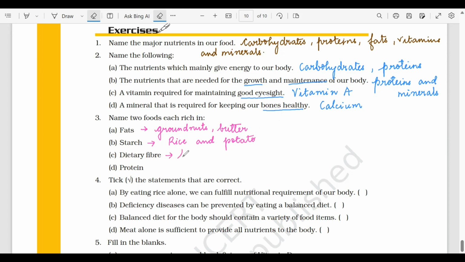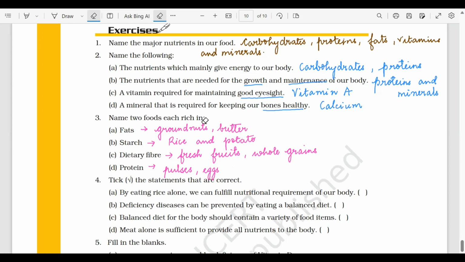Dietary fibers, so fresh fruits and vegetables में, whole grains में dietary fibers present होते हैं. So that would be the examples of the food providing us with dietary fibers. Last are the proteins. So pulses are an excellent sources of protein. Eggs are excellent sources of protein. Okay, so this was question number 3. Now let's move on to question number 4.